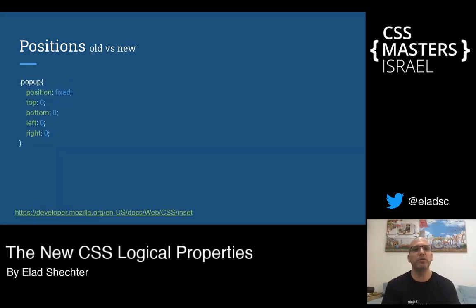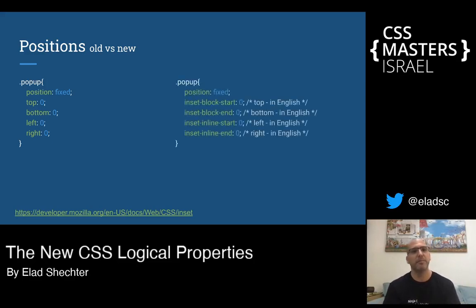On the web, if you want to create an element with position fixed that is covering all your screen, you can write to this element, let's say pop-up, position fixed, top 0, bottom 0, left 0, right 0. This way you created an element that covers all your screen. And you may think that you will need to create it now in this way: position fixed with the old 4 new property names with the logical naming convention.